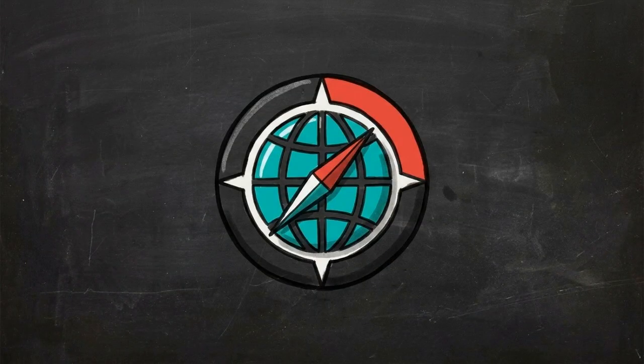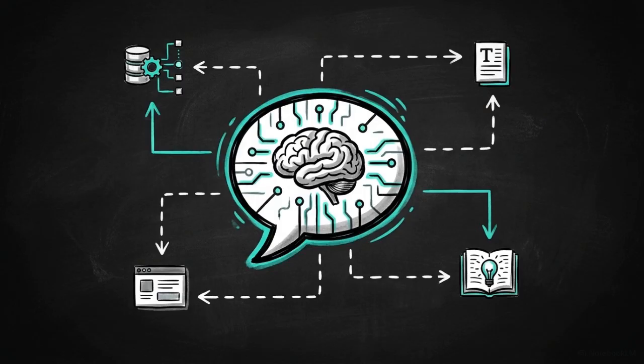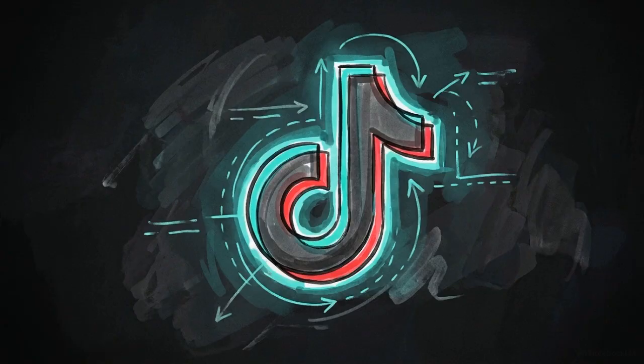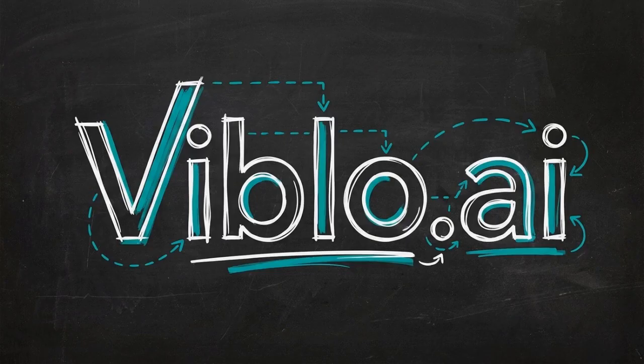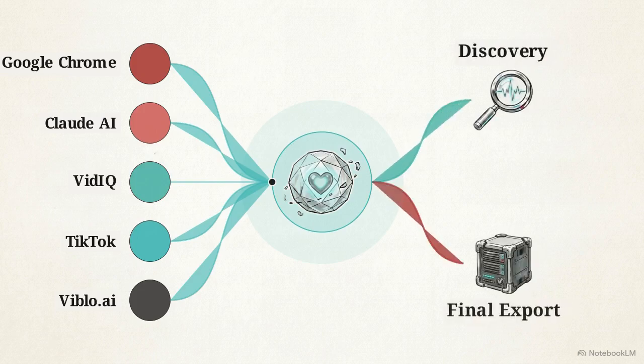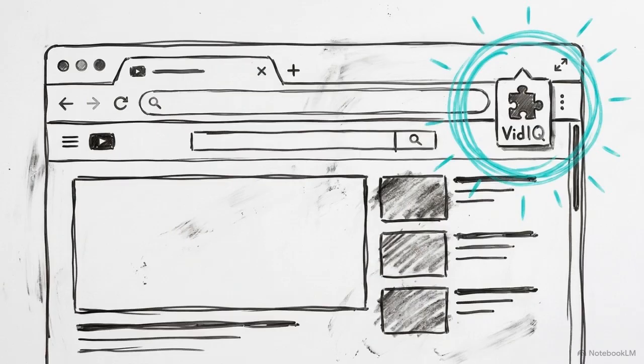To do this, you need 5 things: the Google Chrome browser, a free Claude AI account, the vidIQ Chrome extension, TikTok, and a trial account for the video generator Viblo.ai. Connecting these specific AI tools handles the 2 biggest bottlenecks in the process: finding viable content and the final video assembly. Step 1 is setting up your research tools.